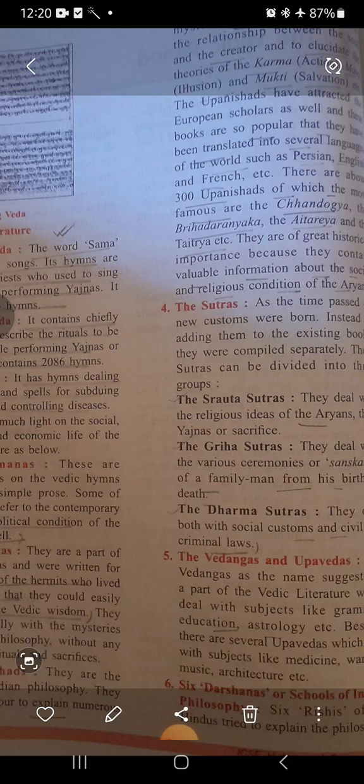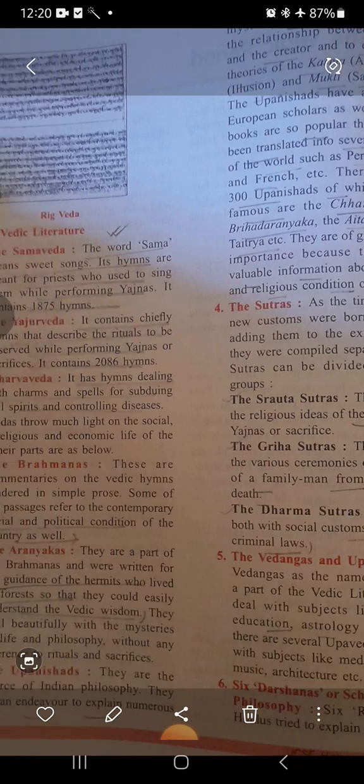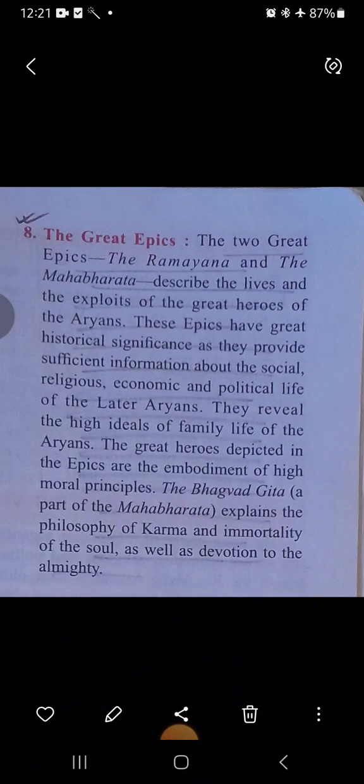The next sources of Vedic literature which we will go into are the great epics. You know the two most important epics of the whole world, the earliest ones, that is the Ramayana and the Mahabharata. Many of us follow the Bhagavad Gita. These are the hymns which were followed for the gods and goddesses, and the beliefs and practices were based on these great epics written by the great sages of those times.